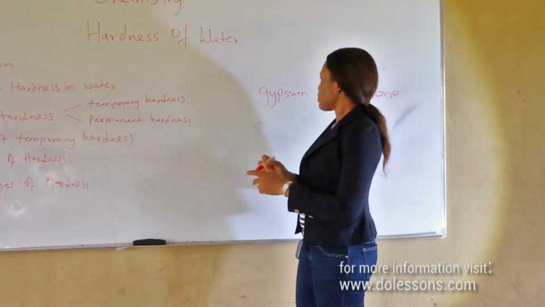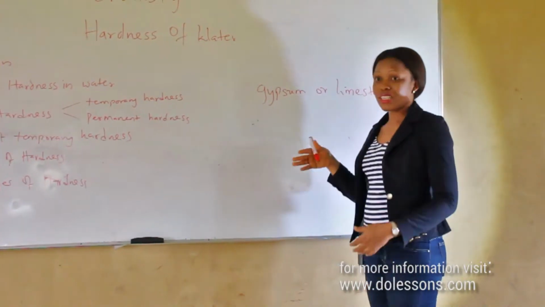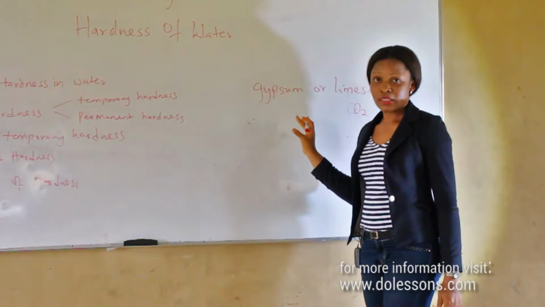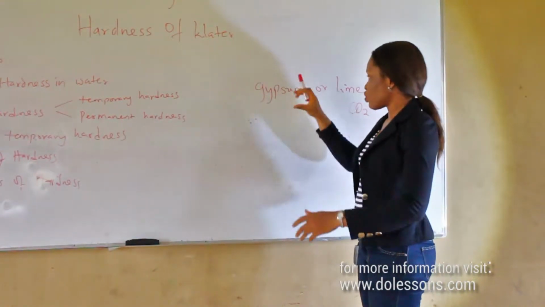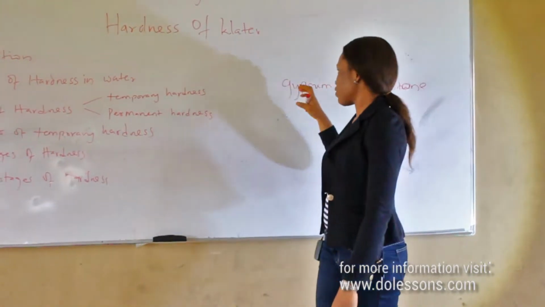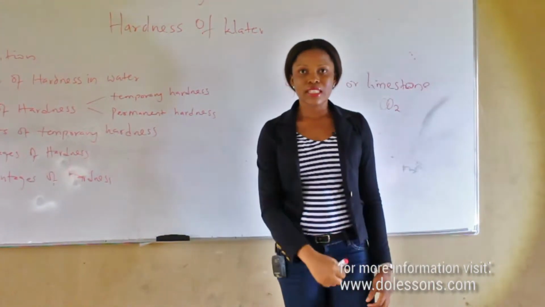Gypsum is primarily soluble in water, while limestone will need the presence of carbon dioxide to dissolve in water. When these two compounds dissolve in water, the water now becomes hard because of the presence of chemical ions from these compounds in the water.